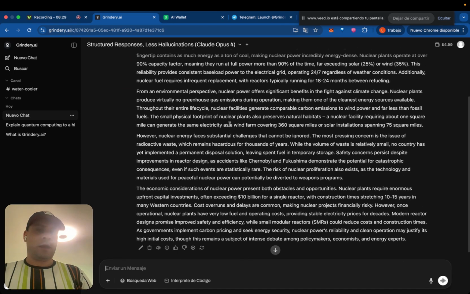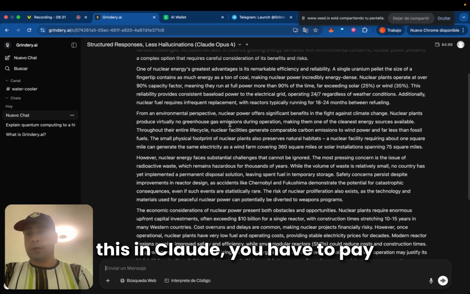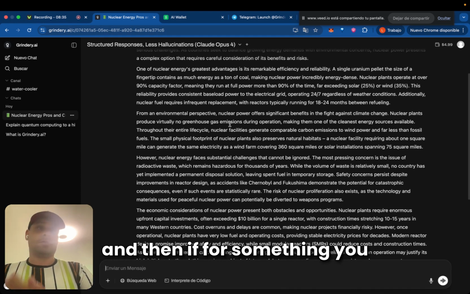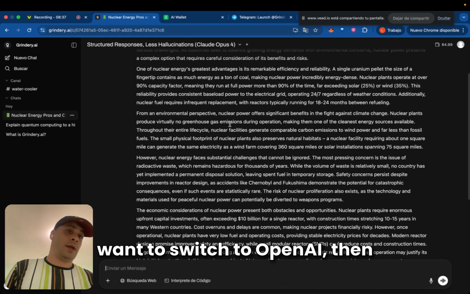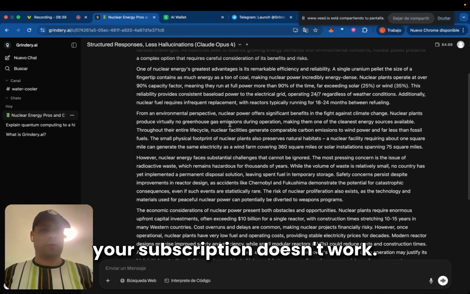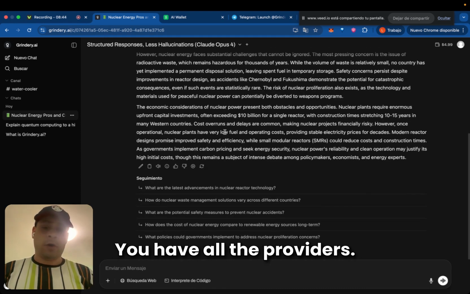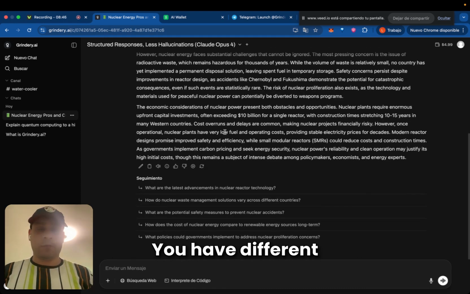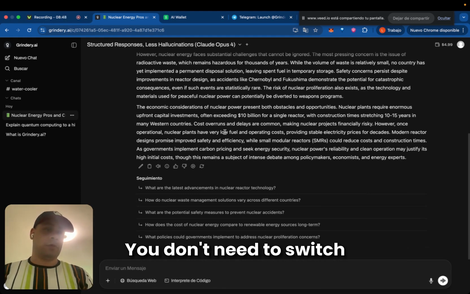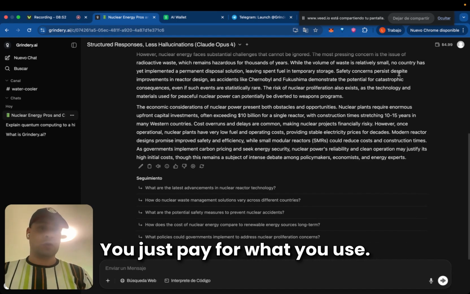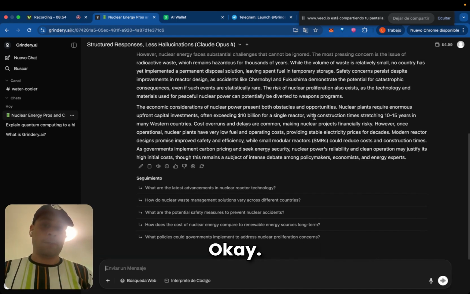Okay. And again, if you wanted to use this in Claude, you will have to pay Anthropic for a subscription. And then if for something you want to switch to OpenAI, then your subscription doesn't work. So that's the benefit of being here in Grindery.ai. You have all the providers, you have different models right here. You don't need to switch platforms. You don't need to worry about complex subscriptions. You just pay for what you use. Okay. And again, it's just a couple of cents.